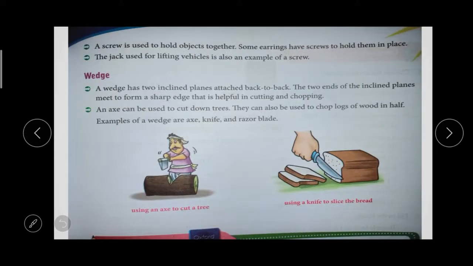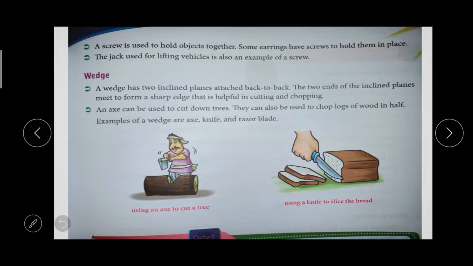So what's the purpose of the screw? The screw is used to hold objects together. Some earrings and some bracelets use screws in our day to day life. In most of the vehicles they use screws. Video games and most electric appliances use screws for holding the object. The jack for lifting a vehicle works through a screw. So the screw is mostly used every day, in all the places.